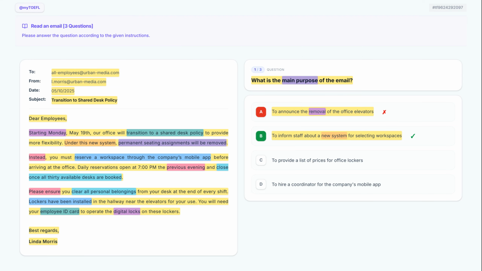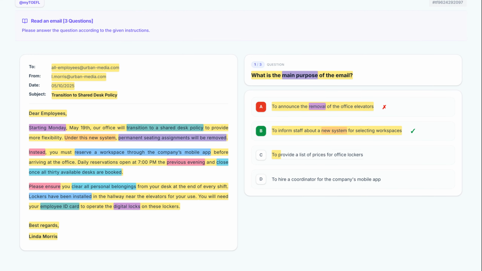Here's option C. Let's break it down. To provide a list of prices for office lockers. While lockers are mentioned, the email does not contain a list of prices, so this option is an incorrect detail.